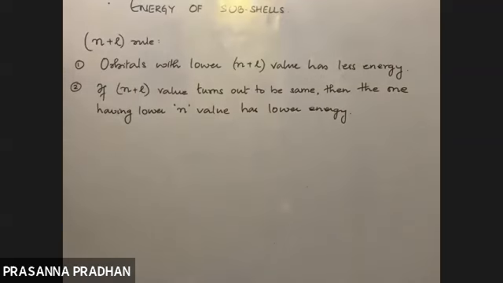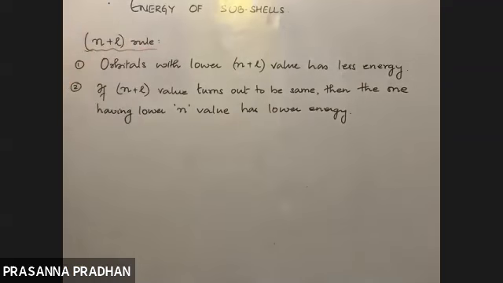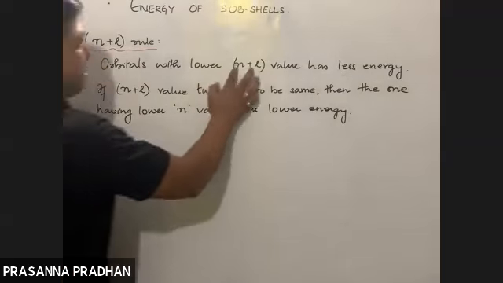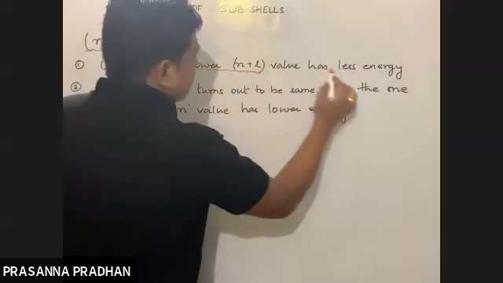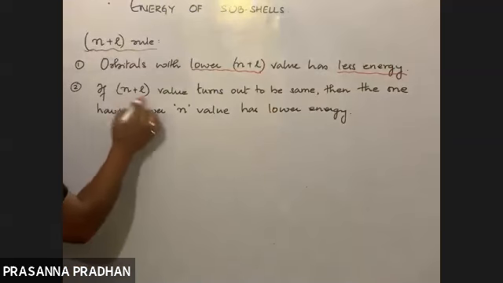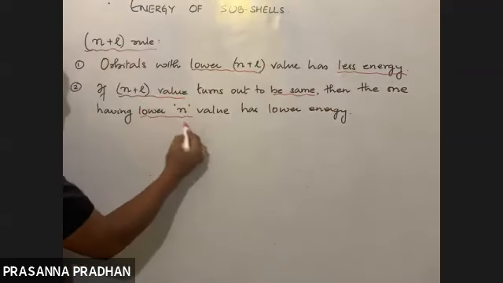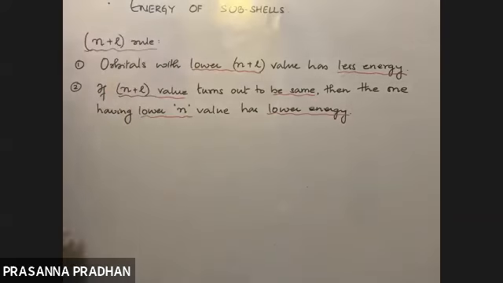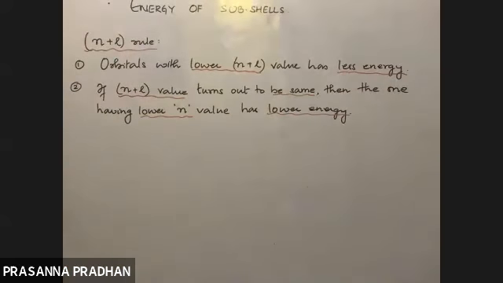So this is known as the N plus L rule. What are we doing now? We'll determine the energies of various orbitals. We shall see whether all the subshells have the same energy or not. First rule: orbitals with lower N plus L value have less energy. The lower the N plus L value, the lesser the energy. And if N plus L value turns out to be same, then the one with lower N value has lower energy. So if there is a tie, then you have to see the N value.